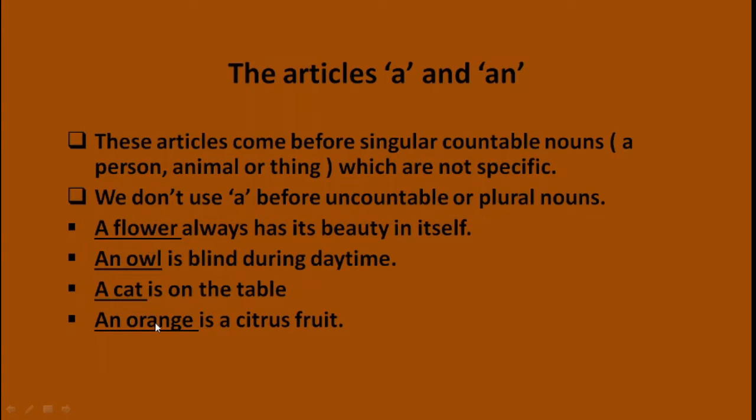Now look at these examples. A flower always has its beauty in itself. An owl is blind during daytime. A cat is on the table. An orange is a citrus fruit. Now in these 4 sentences I have underlined the nouns. Flower, owl, cat, orange, these are singular countable nouns, and before that I have used a, an, a and an.